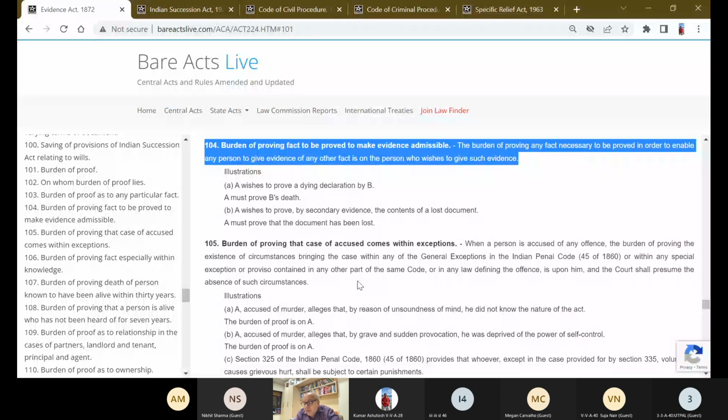So A is trying to pass on the evidence to B and C and D. They are in possession. It is his responsibility to bring the evidence. Let us see. A wishes to prove a dying declaration by B.